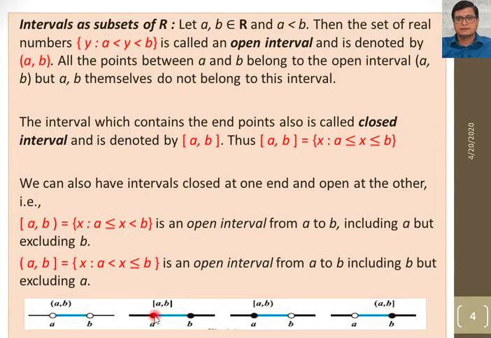In the closed interval, number one, we have this dark circle, a closed circle. Number two, we use this square bracket. Number three, we use the operators greater than or equal to and less than or equal to. Right? Third is the semi-closed interval. So this is the beginning. The semi-closed interval is closed from this side and open at the other side. So this is a way to write the semi-closed interval, and the operators are x greater than or equal to a and less than b.